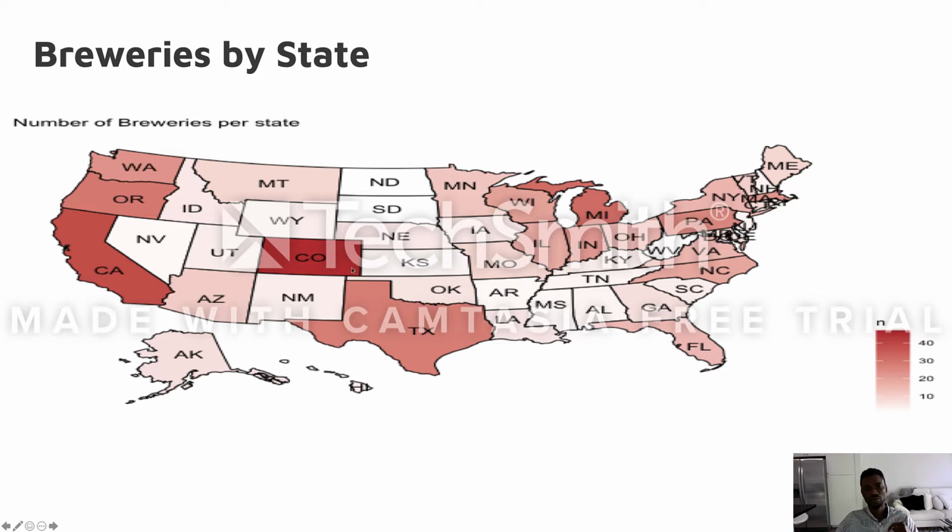We can see Colorado, which is very thick in red, has the highest number of breweries, followed by California, then states like Missouri and Texas. The ones that are really light, like white in color, have a very small number of breweries present in the state.